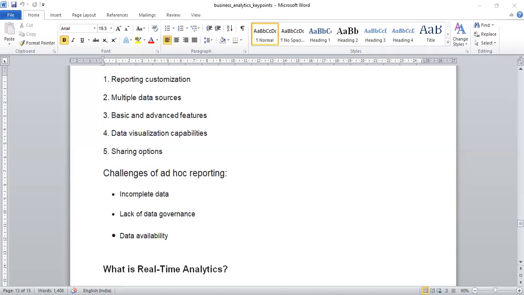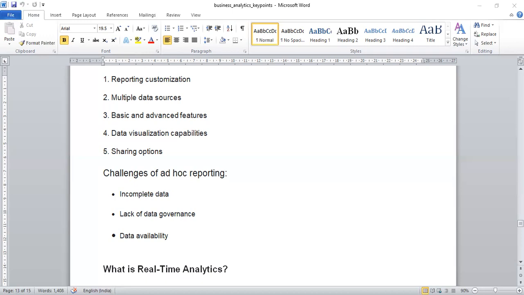So data availability is that everyone needs to be using the same underlying data. If the underlying data varies throughout the same organization, it can produce data chaos, resulting in conflicting answers and delayed decisions. So the same underlying data needs to be available throughout the organization so that everyone can use it, to avoid chaotic situations.